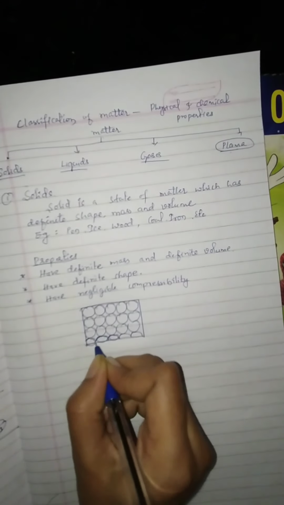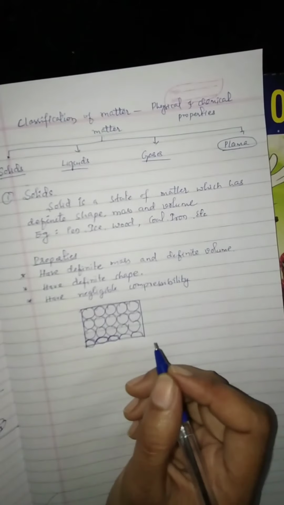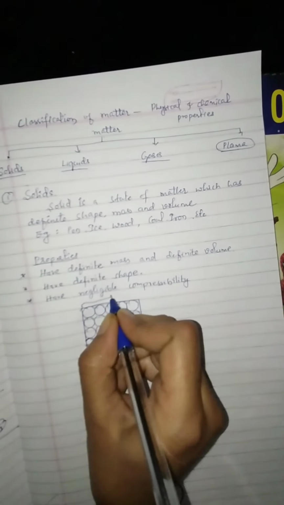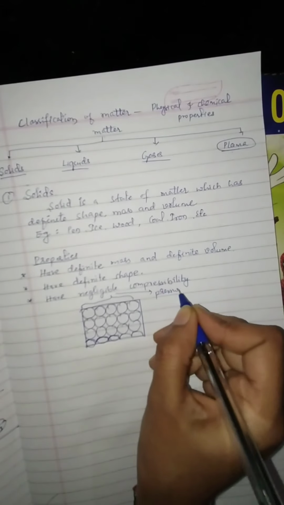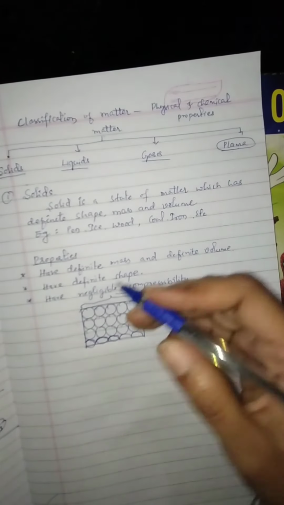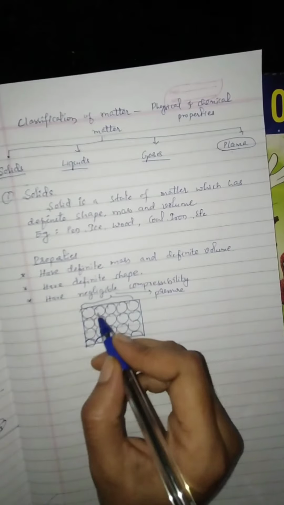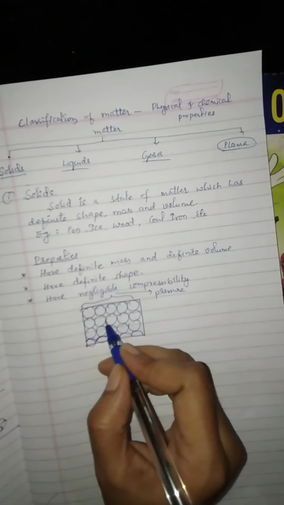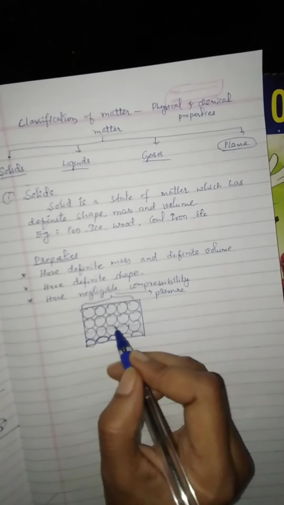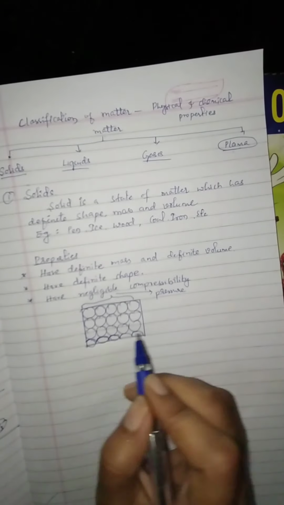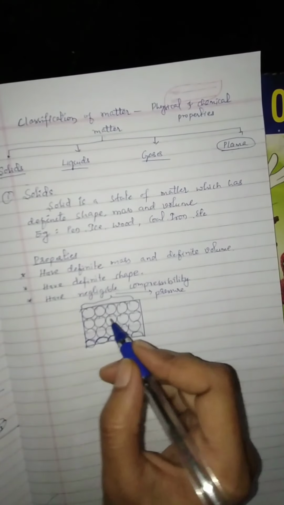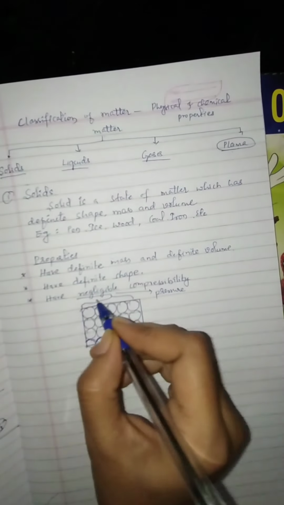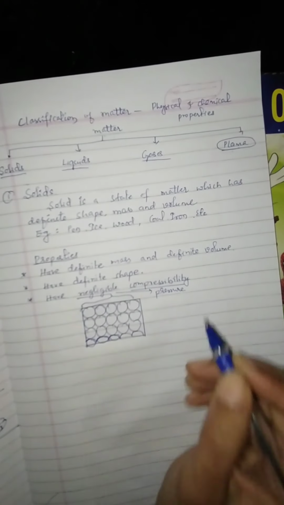So further on applying the pressure, we can't compress. Already they are compactly arranged. There is no space between these particles inside the solid. Therefore we can't compress the solids. They have negligible compressibility.